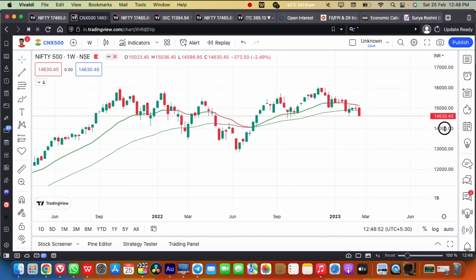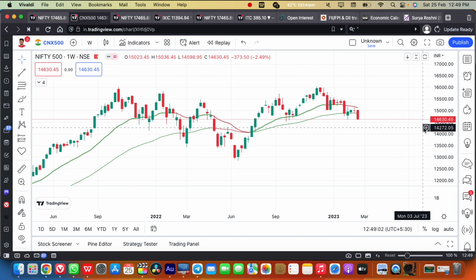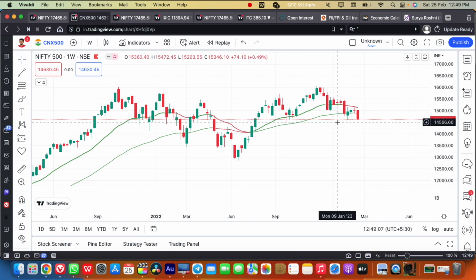So in the Nifty 500, as I told, this is a very crucial support level, the 14,630 level, at which the Nifty 500 has been closing exactly. So this level will be very crucial.